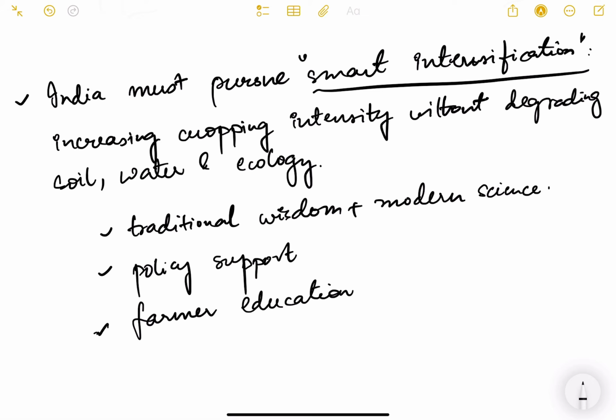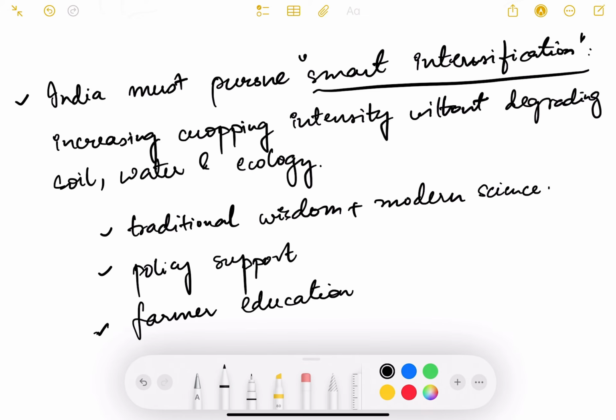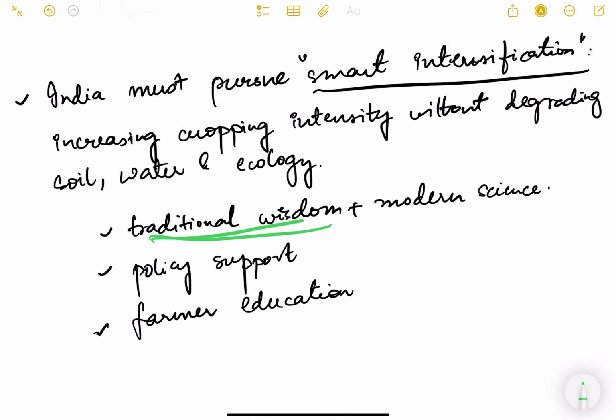Now how can it be done? By using the traditional wisdom, using organic manure, various traditional means of doing things. Then modern science also needs to be used, but efficiently and wisely. Policy support from the government in order to promote things like organic manure, millets, and other crop rotation.